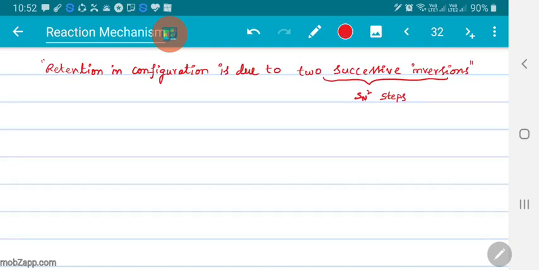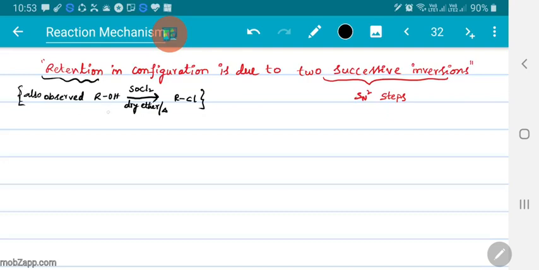We have already seen such retention of configuration in the SNi mechanism also. Just as a reminder, this retention is also observed when alcohols are allowed to react with thionyl chloride in the presence of ether, forming alkyl halides.